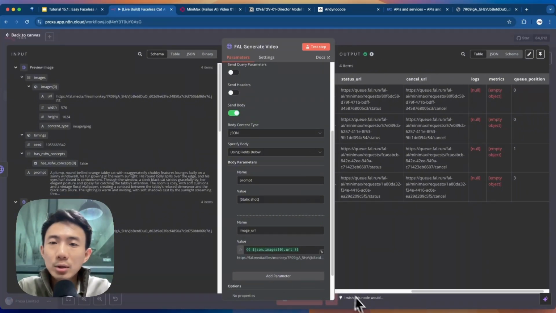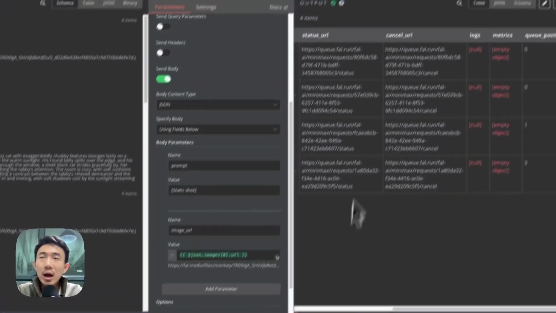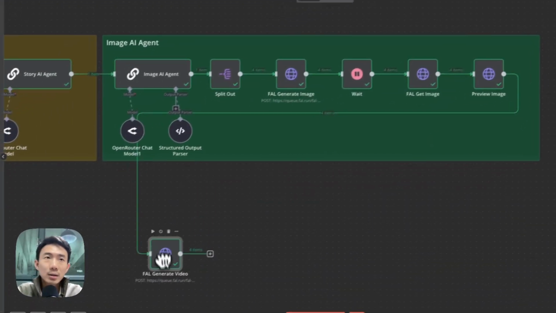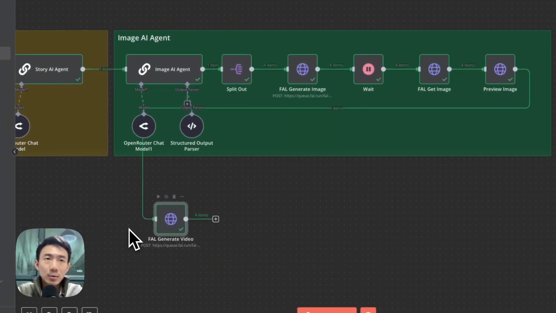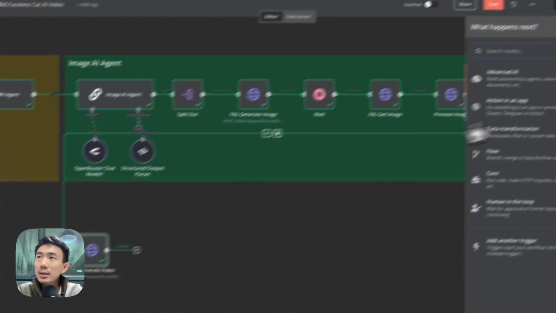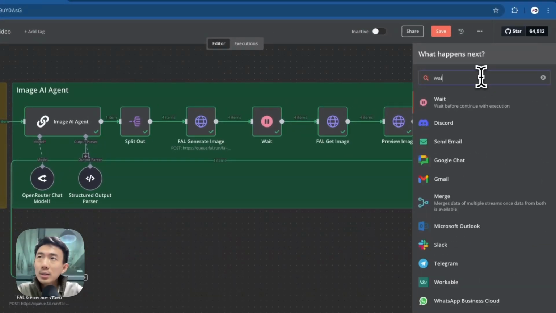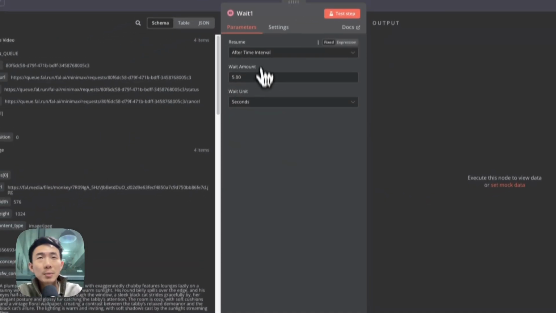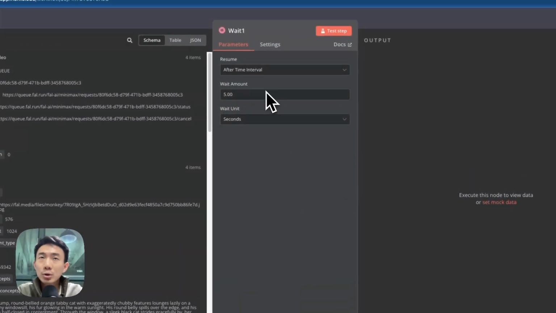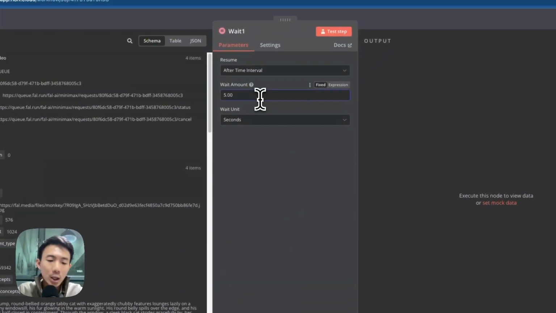Then we are going to the next step. Let's try to move it down below first. Okay, we'll add another wait, because sometimes it may take a little bit longer for the AI model to generate from image to video.